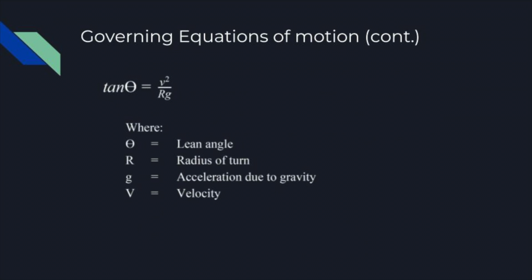This equation here defines our angle at which the bike is leaning over. It's dependent on velocity, gravity acceleration, and radius of turn.